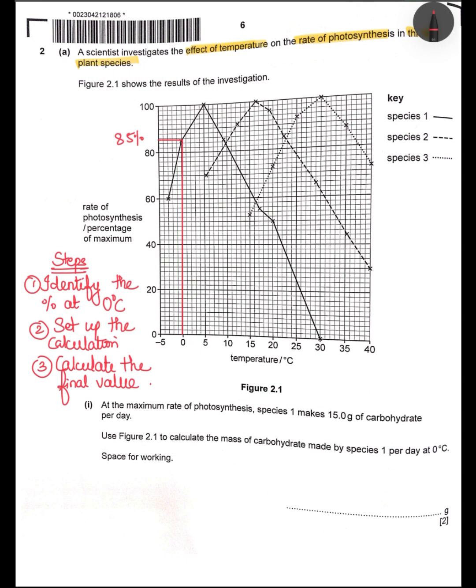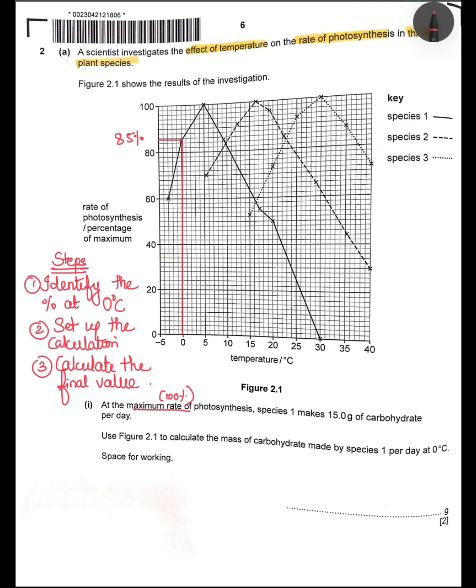Okay, so you're going to look at the graph. At 0 degrees Celsius, the rate of photosynthesis is 85% of its maximum. Then second, the problem clearly states that at maximum rate, which is 100%, species 1 makes 15 grams of carbohydrates per day.